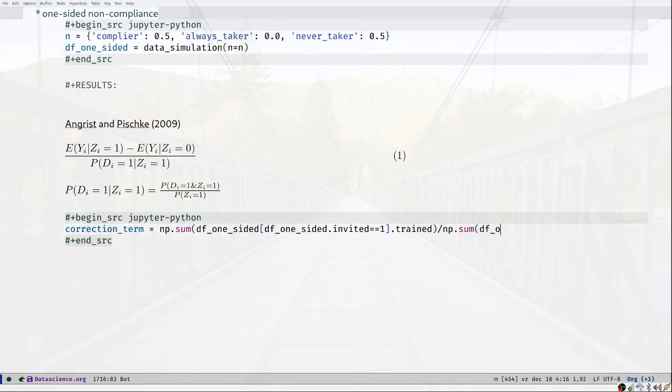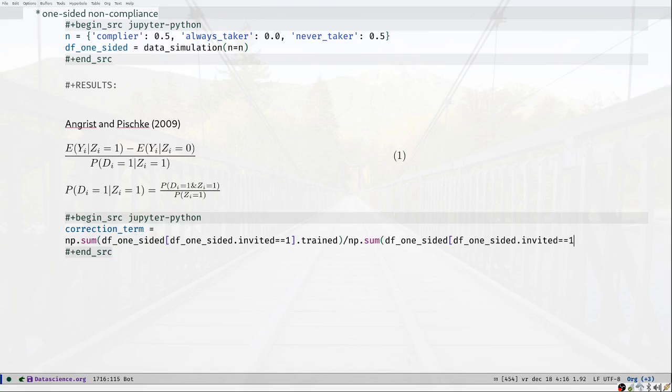So df one-sided, conditional on df one-sided dot invited is equal to 1, and from this I'm going to count the number of people that were invited. Let me see, this seems to all add up so that I don't get any errors. So this is my correction term.